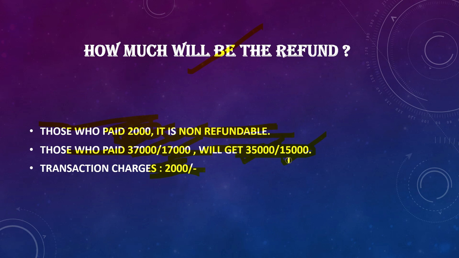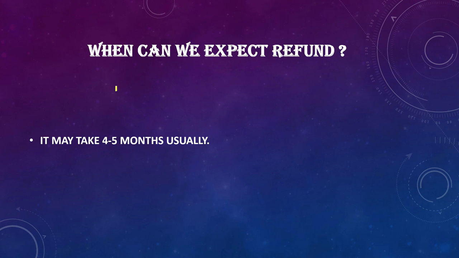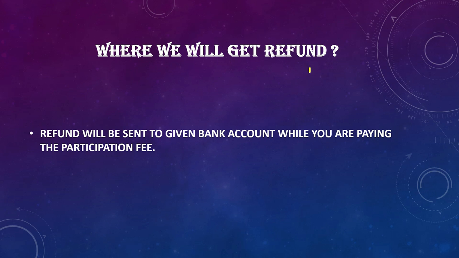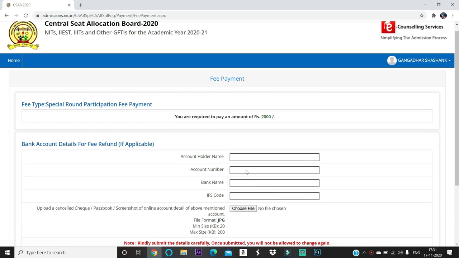That is 35,000 and 15,000. When can we expect the refund? So it may take 4 to 5 months usually. The refund will be sent to the bank account details given while you are paying your participation fee. So you have to give your account details.